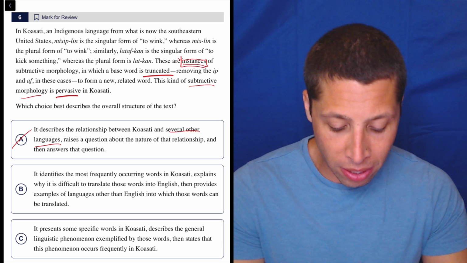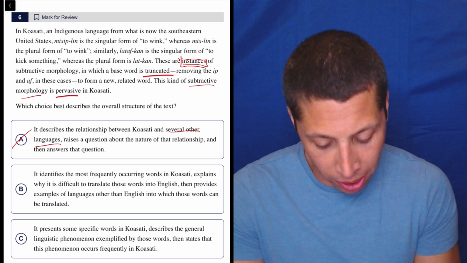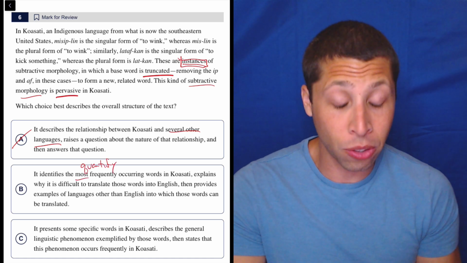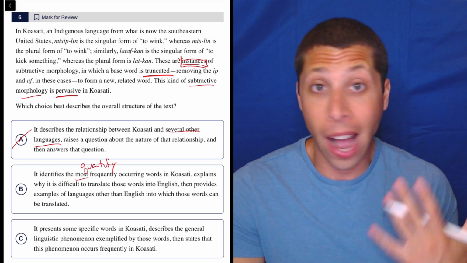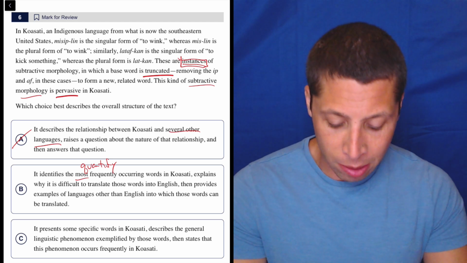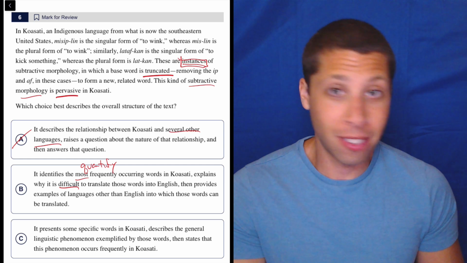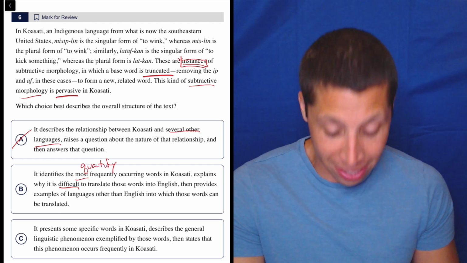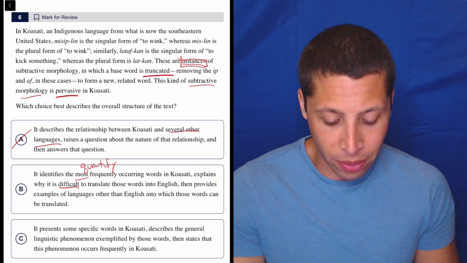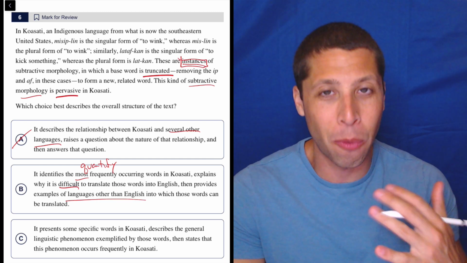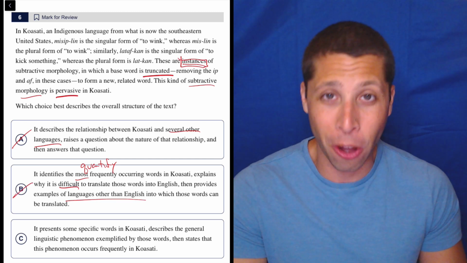B: It identifies the most frequently occurring words in Coasati. Here we have one of those quantifier words, right? So they gave us two examples. Are they the most frequent examples? I don't think so. They certainly didn't say that. It explains why it is difficult to translate those words into English. Connotation seems wrong. It doesn't seem difficult. It seems like they did it very easily. Then provides examples of languages other than English into which those words can be translated. No, it does not. It only is ever about one language. So this is wrong on all three counts.